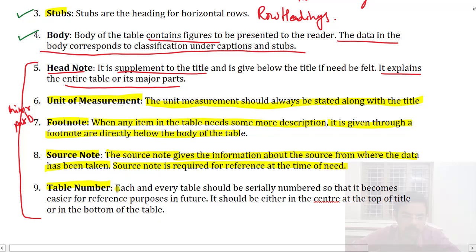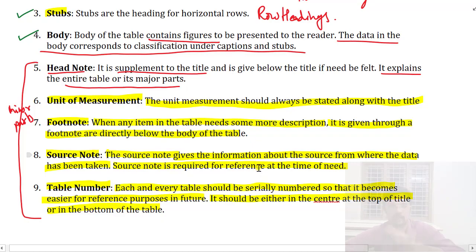Like that, we may give appropriate table numbers for each table. Each and every table should be serially numbered so that it becomes easier for reference purposes in the future. It should be either in the center, at the top of the title, or at the bottom of the table. Somewhere it should be mentioned properly. Usually it is done along with the title of the table. It is a part of the title.